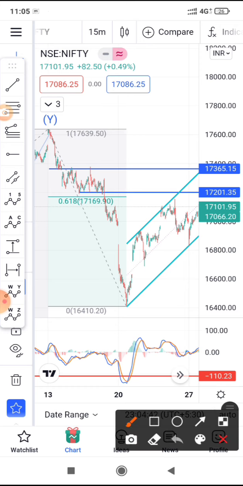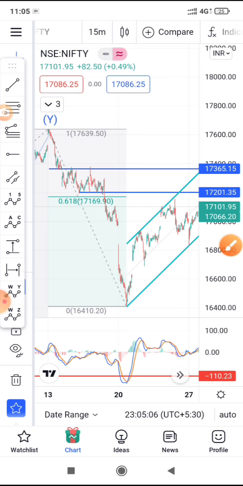So when you check here, our view was A, B and C is completed here, and it is going on the downside. So this is called W. Okay, then the next move is X, again as A, B, C. Okay, so this is X. So another round of consolidation will happen, that will be called Y, and then we will drop on the downside. So that can be the best possible case.